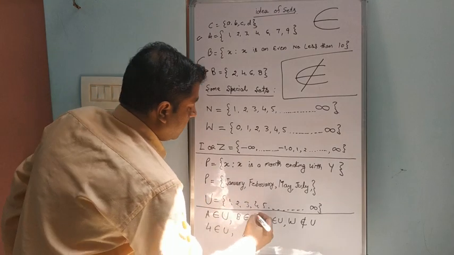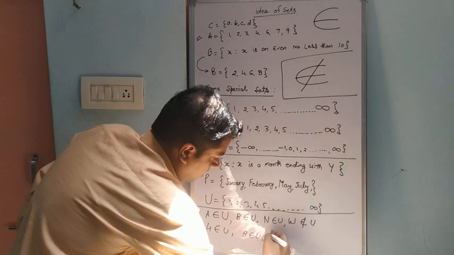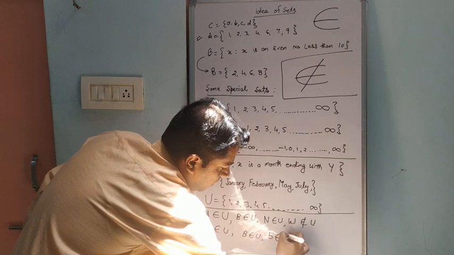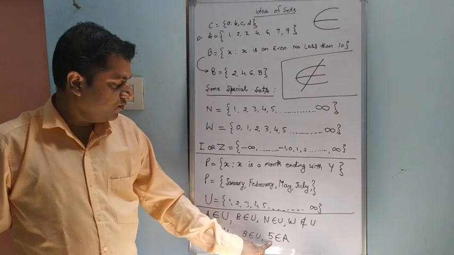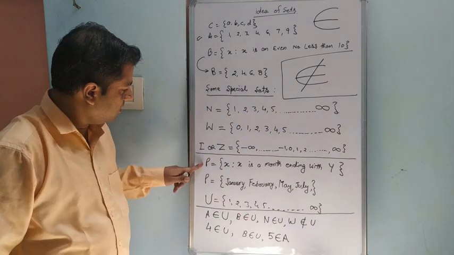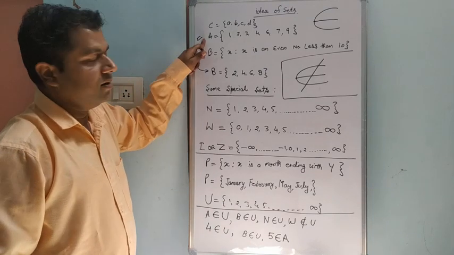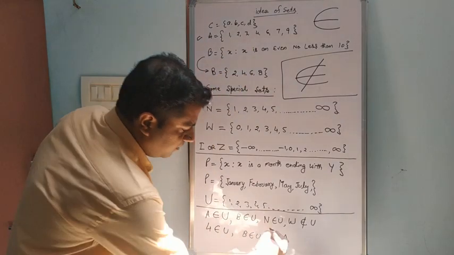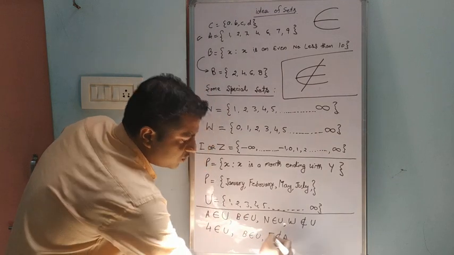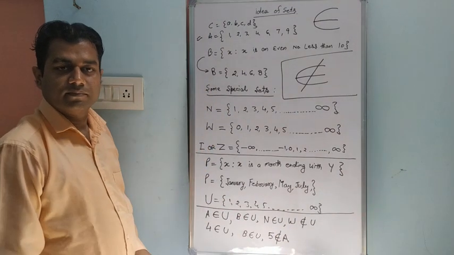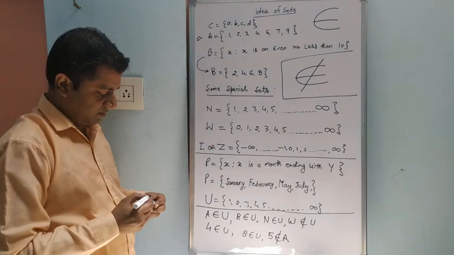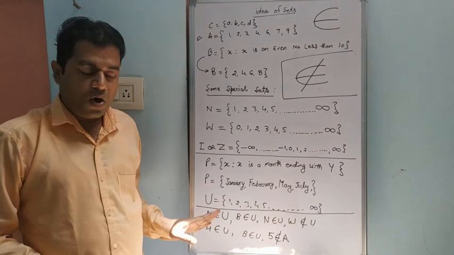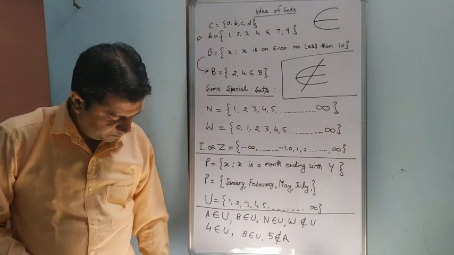Now we are writing here: 5 belongs to A. Where is A? Does 5 belong to A? No. That means 5 does not belong to A. Is it correct? So this is the concept of belonging or not belonging.